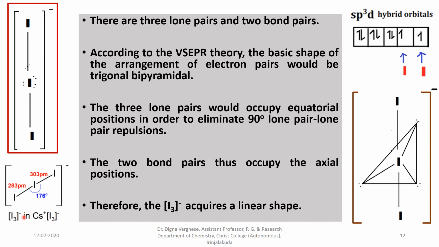And in this case, cesium I3 minus, the bond lengths are 283 picometer and 303 picometer, and the bond angle is 176 degrees. That is, in order to get a linear shape, 180 degrees is the bond angle. The slight decrease from that bond angle is due to the presence of 3 lone pairs.